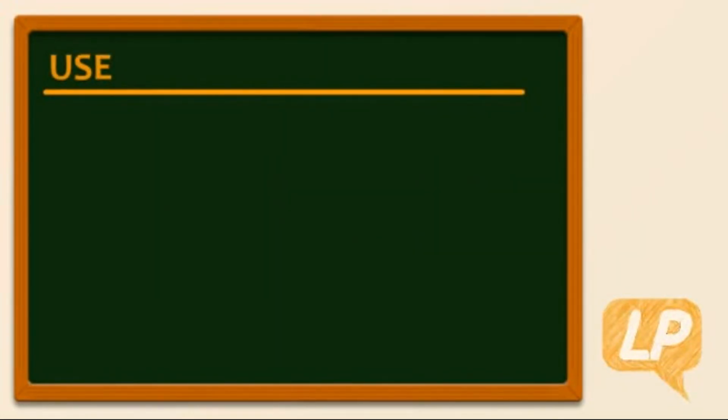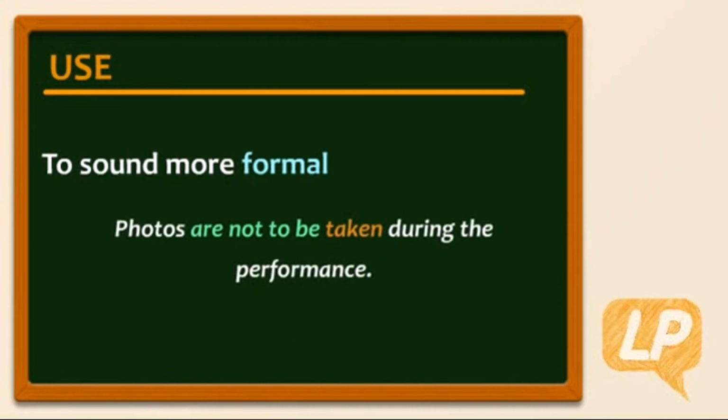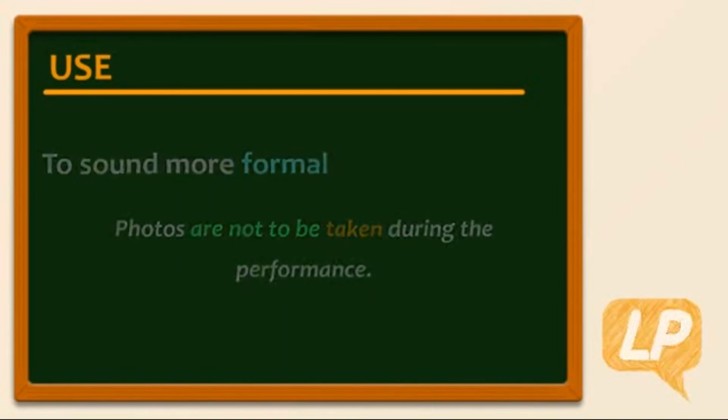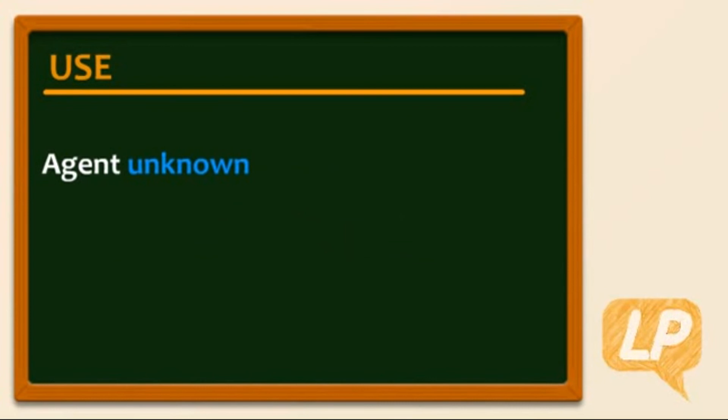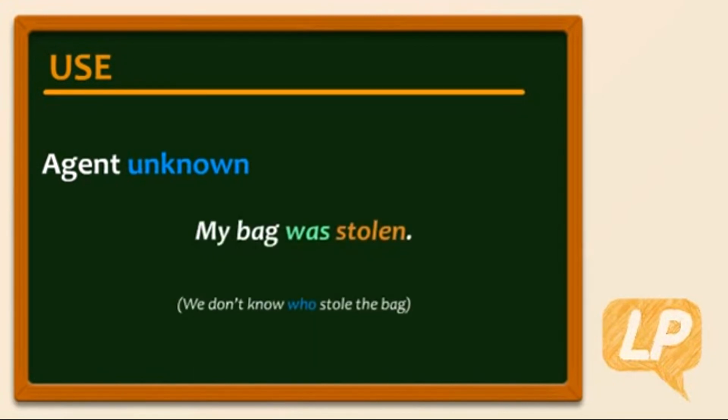When to use the passive voice? To sound more formal. For example, at the theatre, photos are not to be taken during the performance. When we don't know who the agent is, who performed the verb. For example, my bag was stolen. In this case, we don't know who stole the bag.